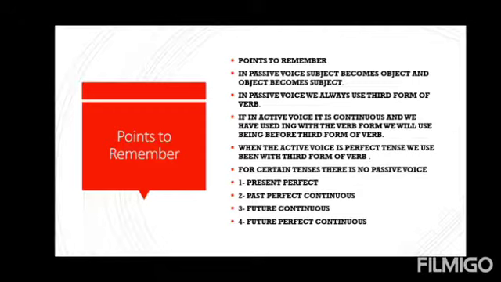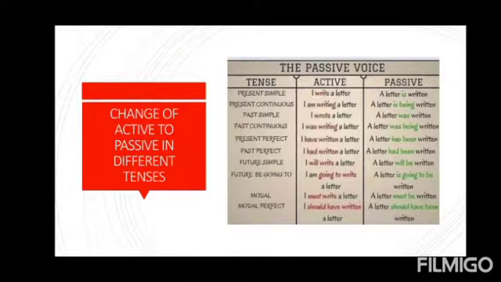And if in active voice it is perfect tense, then we use been with the third form of the verb. For certain tenses, there is no passive voice: present perfect continuous, past perfect continuous, future continuous, and future perfect continuous.